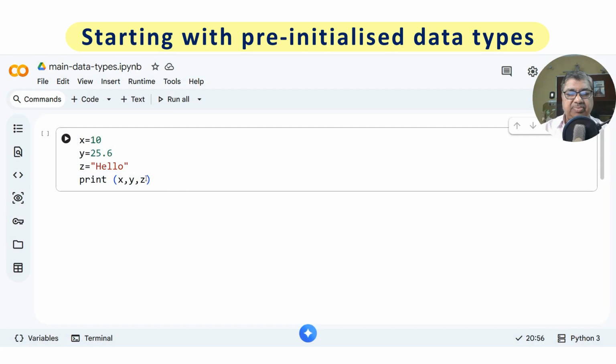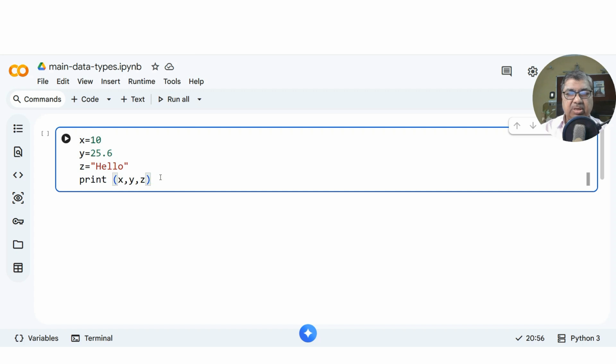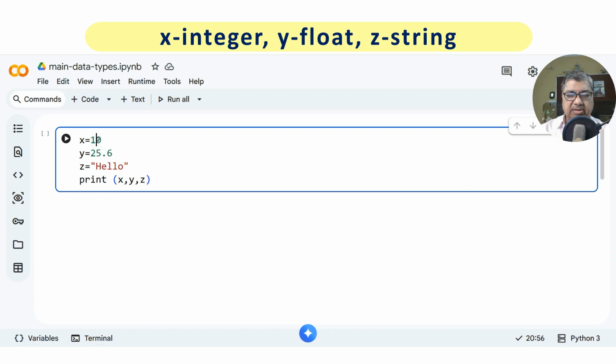To understand data types, we will start with a program which has different kinds of data types already initialized, and then we'll print them. So this is the simplest program I could think of to explain the basic data types of Python. Here in X we have deposited a value of 10, which is an integer. In Y we have assigned a value of 25.6, and in Z we have written a string hello.